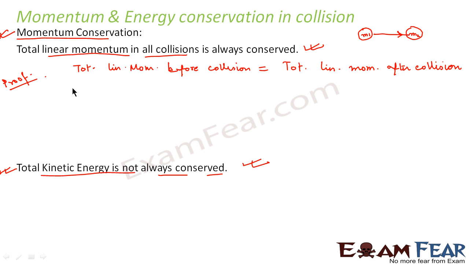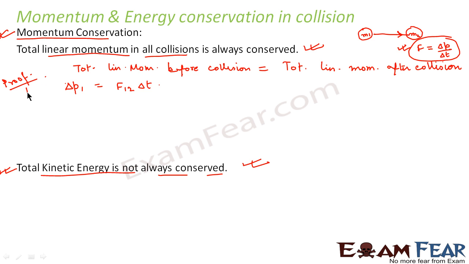For M1, the total change in momentum would be F12 into delta t, because force is the rate of change of momentum, from Newton's second law.